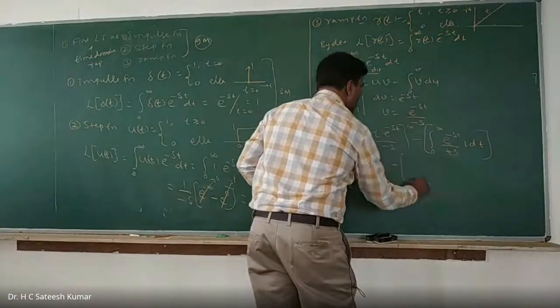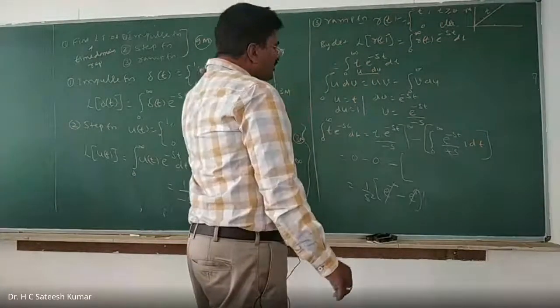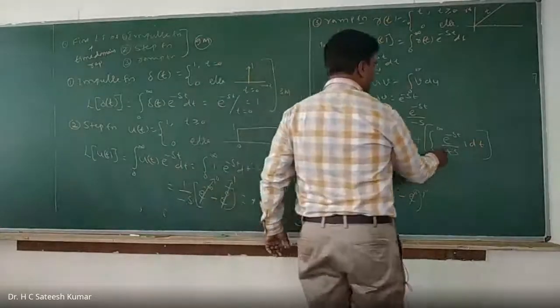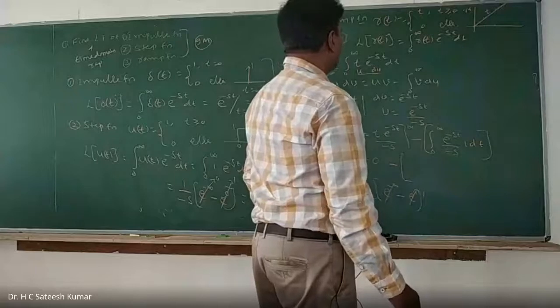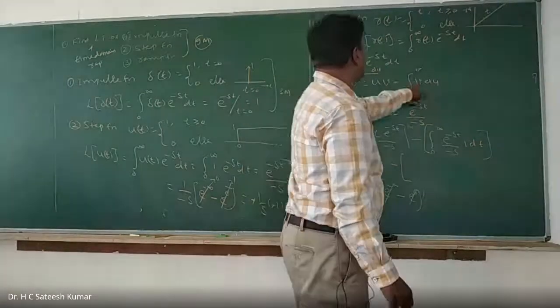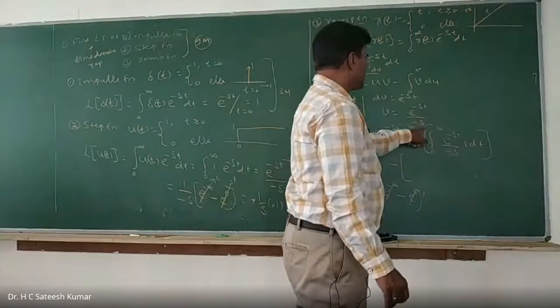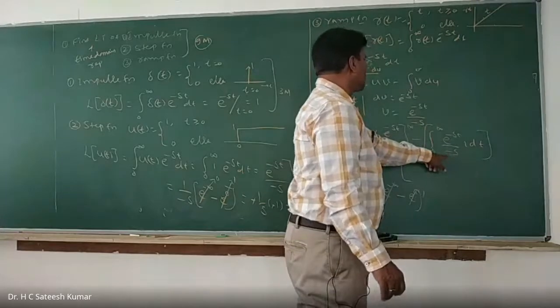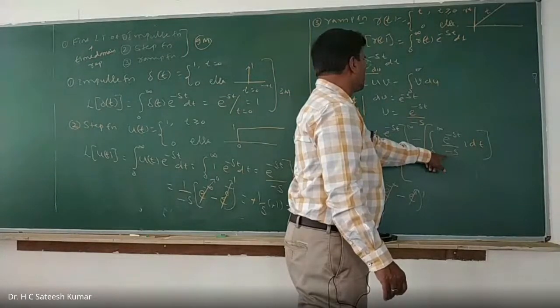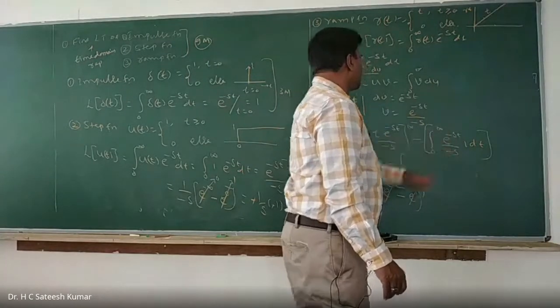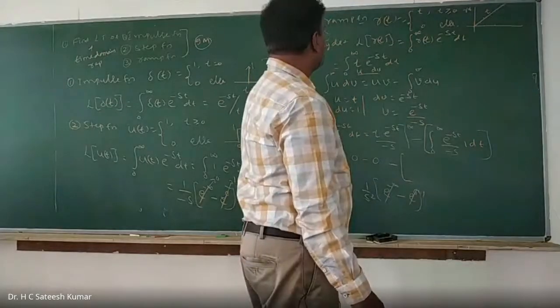Okay, right. So this minus, okay. Now what is that we are writing? Minus integration from 0 to infinity v du. V is what? E to the power of minus st divided by minus s, into du is what? 1, correct.